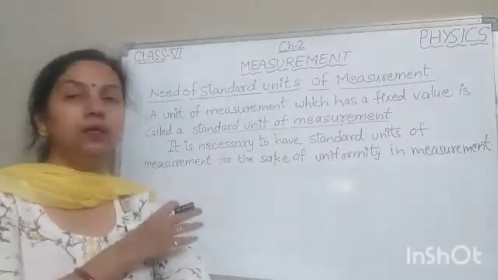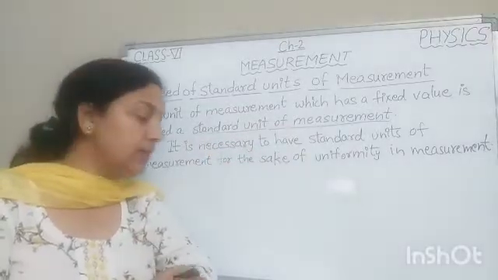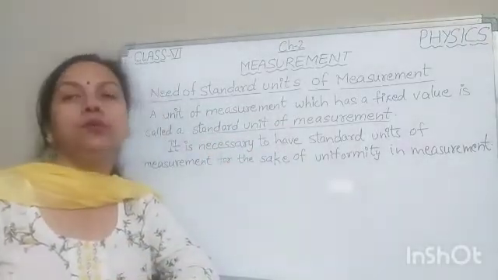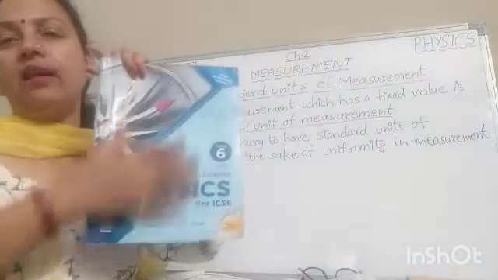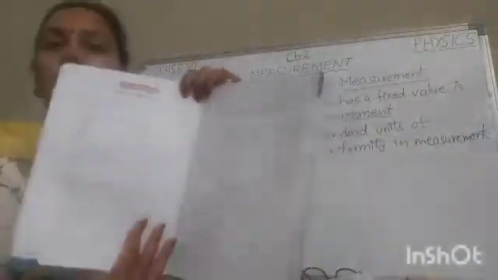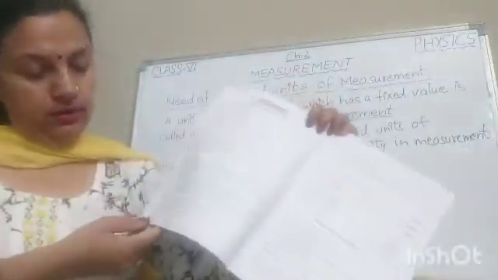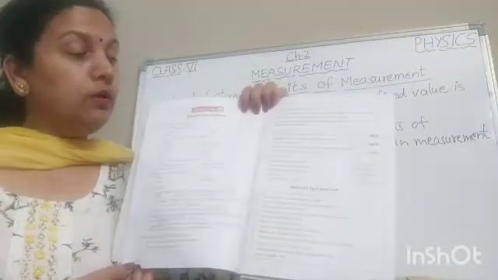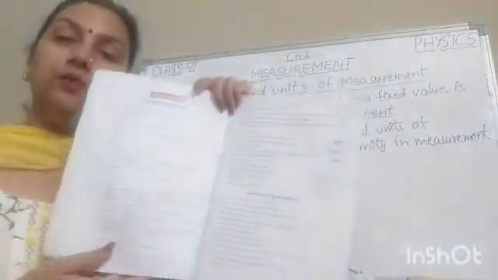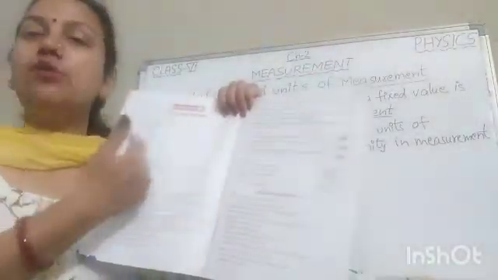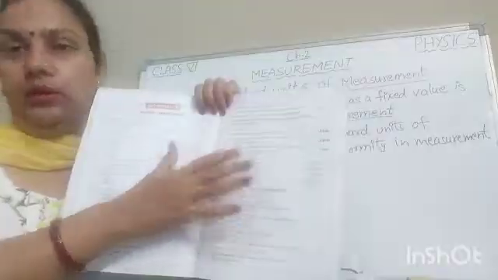So children, this much we will do in this chapter today, and now we will discuss the exercises of chapter 1 which you got in home assignment 1 and 2. I hope you all have this physics book with you, and today we are going to solve objective type questions of chapter 1 given on page number 18 in your book. I know many of you have done these questions, but still I request you kindly match your answers with this, and if any correction is needed, do it in your book.